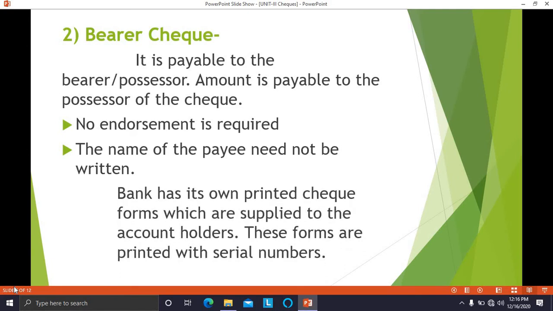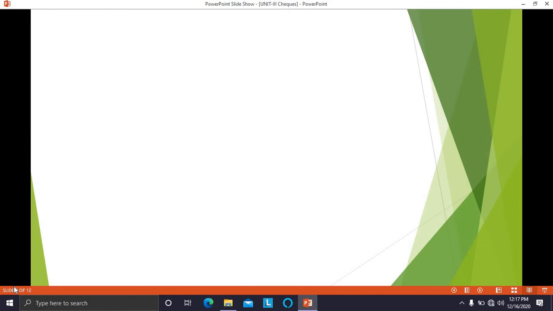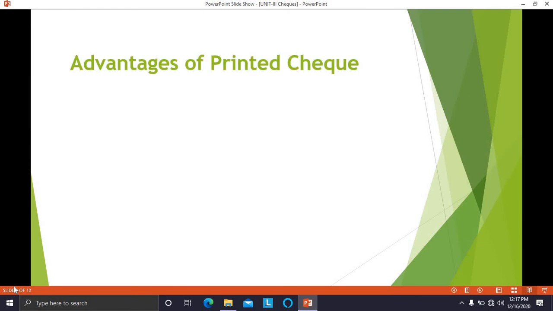Bank has its own printed check forms which are supplied to the account holders. These forms are printed with serial numbers. So usually when we open an account with the bank, the bank gives us the printed check forms, which are supplied to the account holders, and the check number is mentioned serially on those checks. Now, when we get the checkbook from the bank, what are the advantages of printed checks?